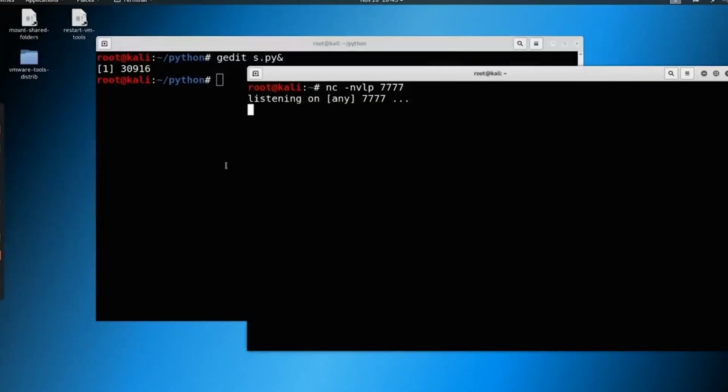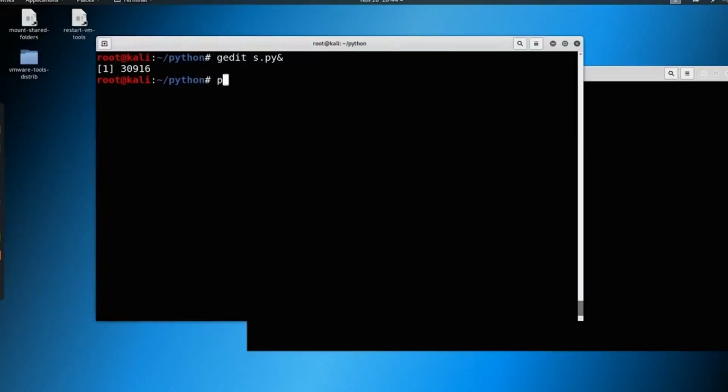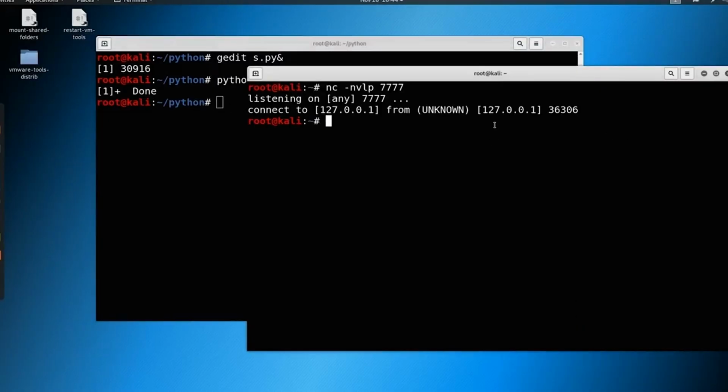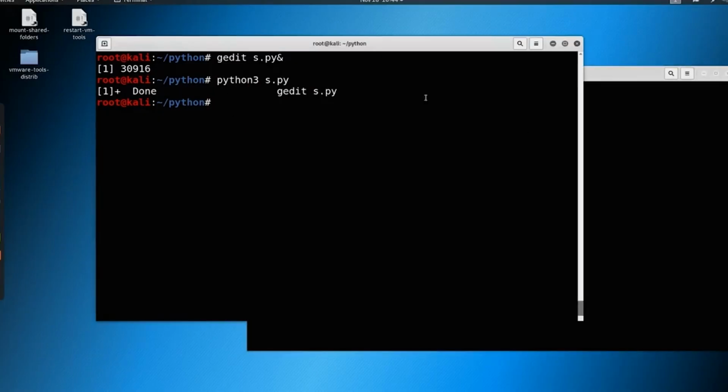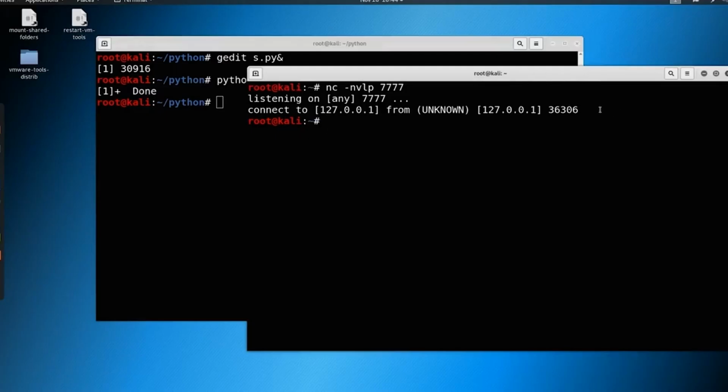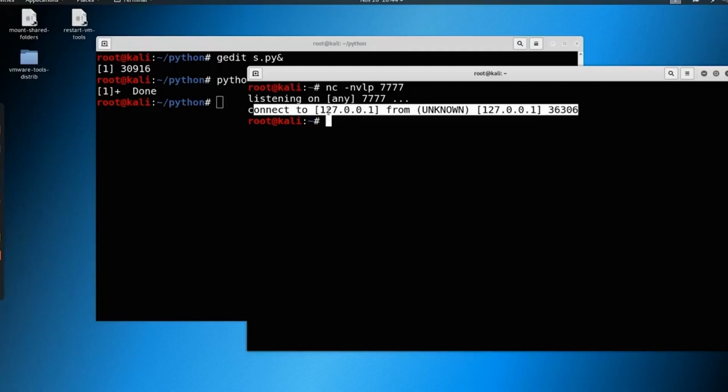So let's go ahead and take a quick look. We're just going to say python3 s.py. Do that. Come over here and you see that we had an established connection made and then the connection closed. We didn't tell it to do anything. There's nothing here to say, hey, keep this connection open, send over some data, do anything at all. We just said, hey, make a connection really quick. And it did. It made a connection from 127.0.0.1 to 127.0.0.1.